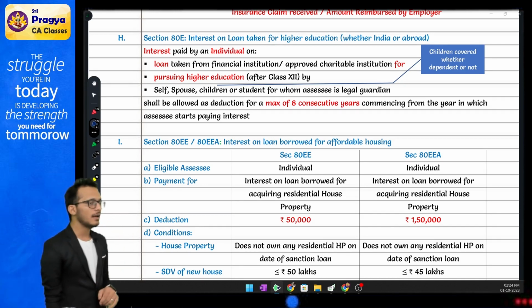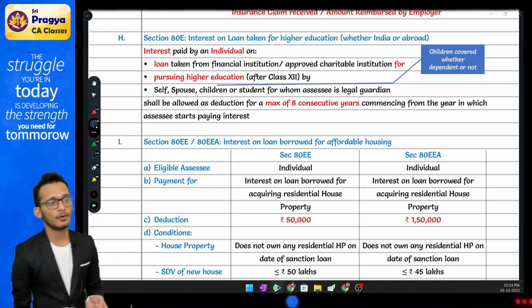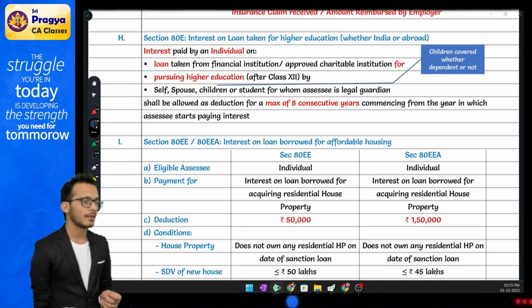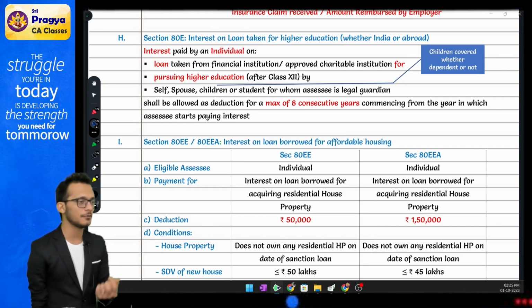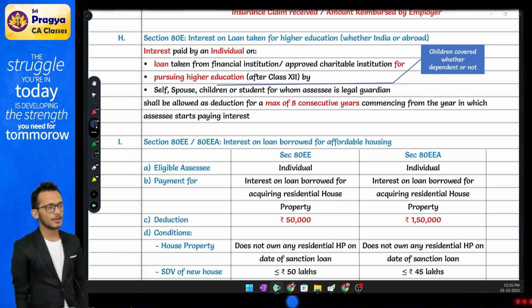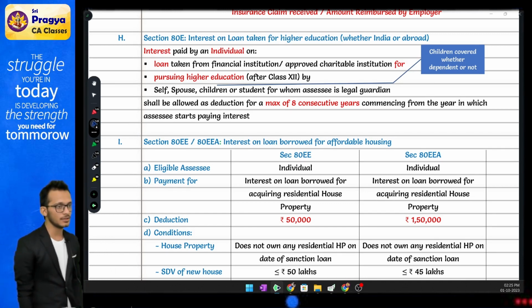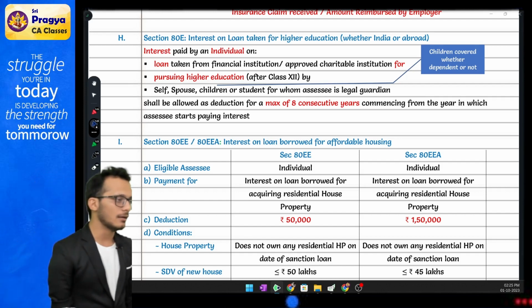Now, please understand, in the question, they'll come and say, Rahul, 1 lakh rupees is what he's made as a payment in the current year. In that 1 lakh rupees, he made a payment of 60,000 for principal and 40,000 for interest. You can claim 40,000. You cannot claim 60,000. The principal amount is not allowed as a deduction. The interest amount is allowed as a deduction.